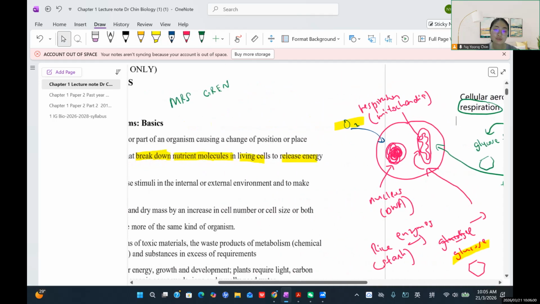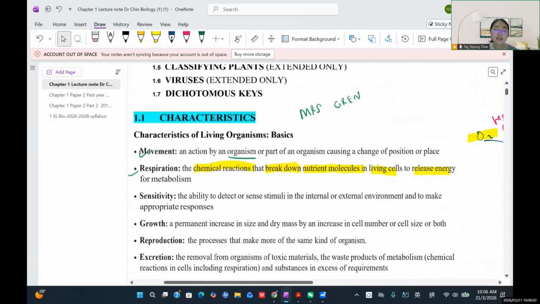Yeah, so this is respiration. Okay, so now you understand the process. So you know what I mean by chemical reaction, because it happens in our body cells, right? They are using the oxygen to break down the neutral molecule. So in the case just now, it will break down the glucose, the 葡萄糖. So the glucose is being broken down, and then you will release energy.